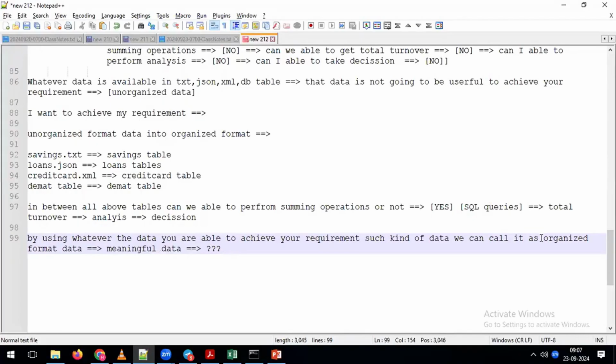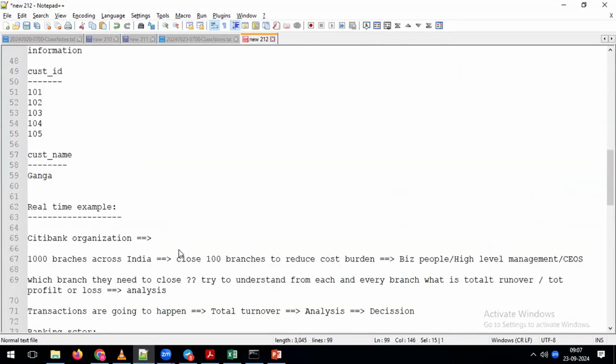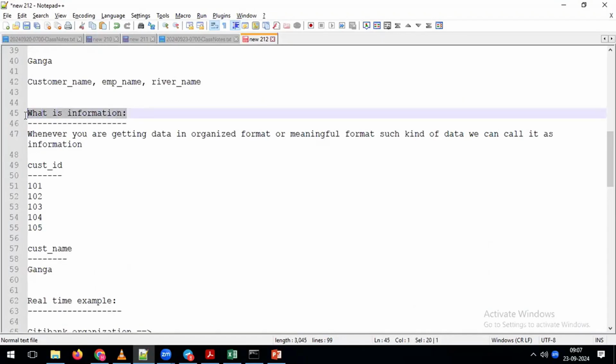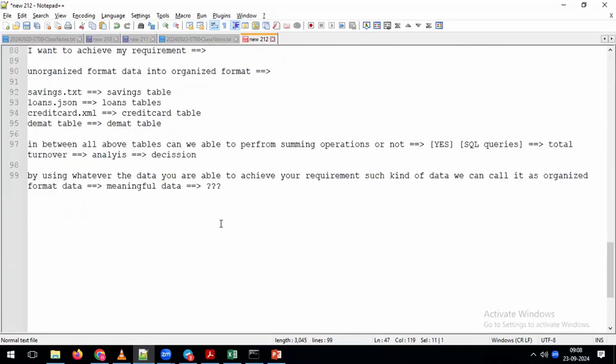Whatever data you are getting in the organized format, whatever data you are getting in the meaningful format, that data we can call by using another naming convention. What is that naming convention? Few minutes back we discussed about that. You see what we discussed here? Whenever we are getting the data in the organized format or in the meaningful format, what can we call it? It's nothing but our information.